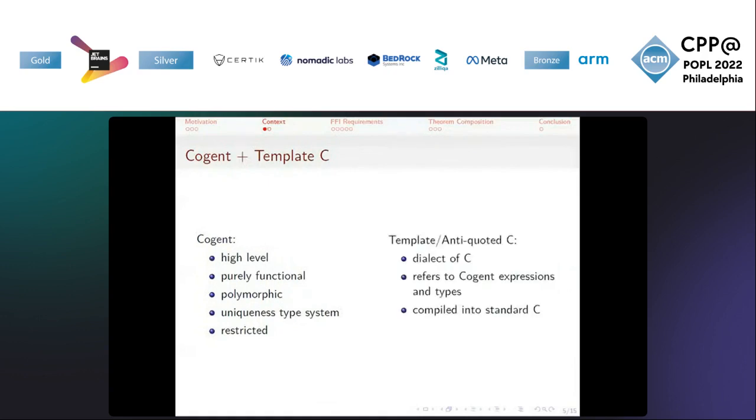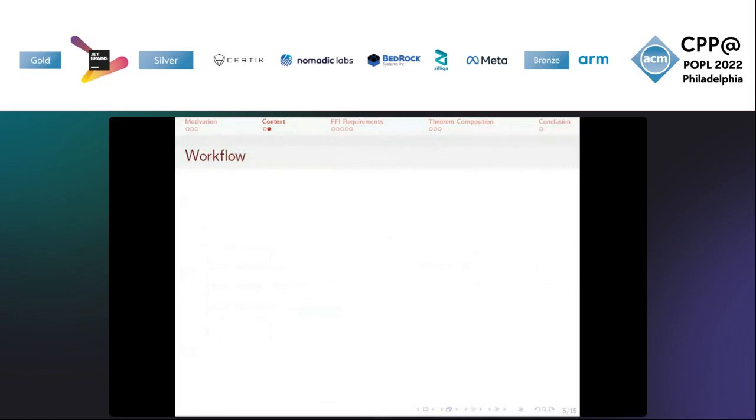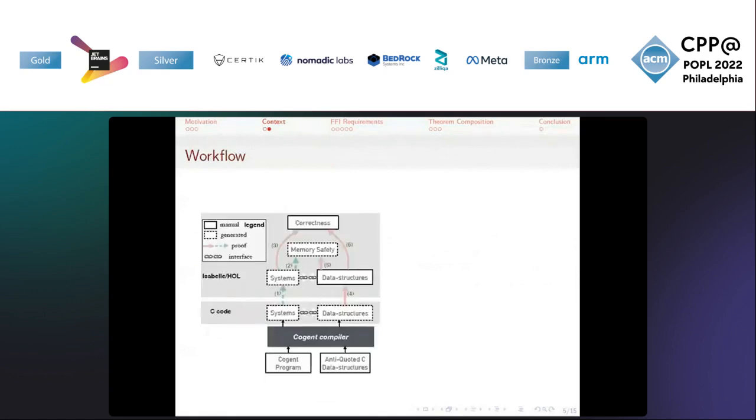These functions and data structures are written in template C, which is a special dialect of C that can refer to Cogent functions and data types. Template C code is compiled into standard C when the Cogent program is compiled. The expected workflow when using the Cogent-C system is that the Cogent components and the template C components of the program are compiled by the Cogent compiler into standard C.